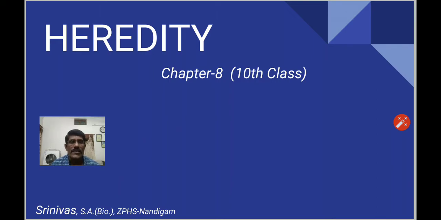Okay, variations. Differences in characters within the group of different organisms is called variations. Variations means differences in the characters within the closely related groups of organisms, right? These variations may lead to evolution. These variations may lead to formation of new species also. Okay, these 3 words are very important in this chapter.